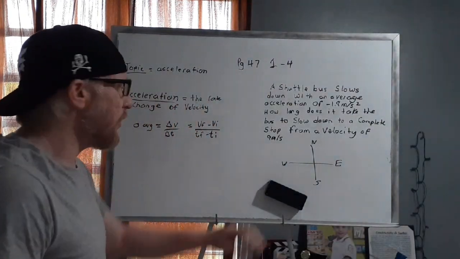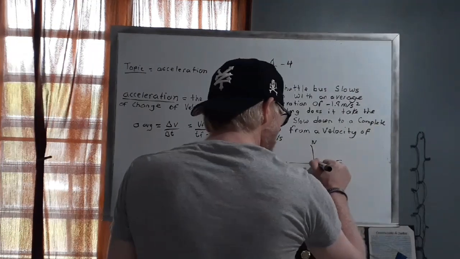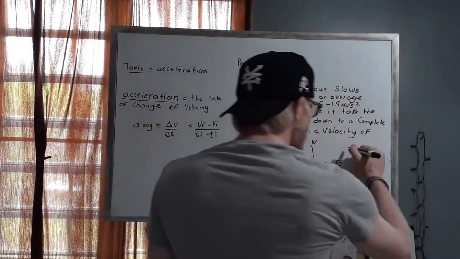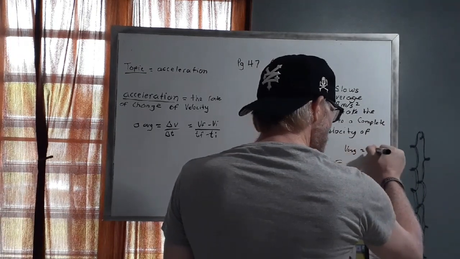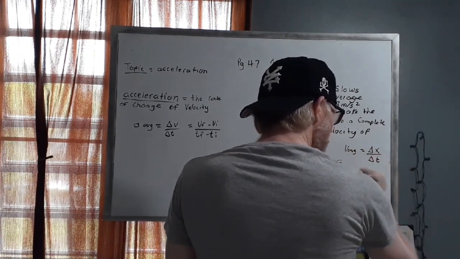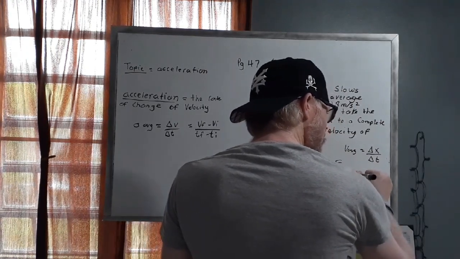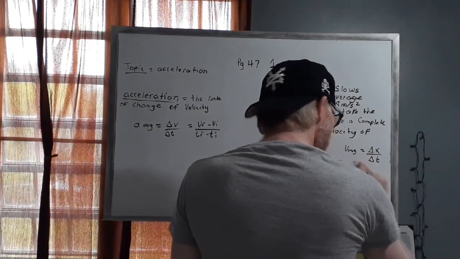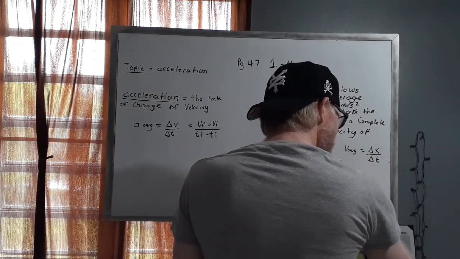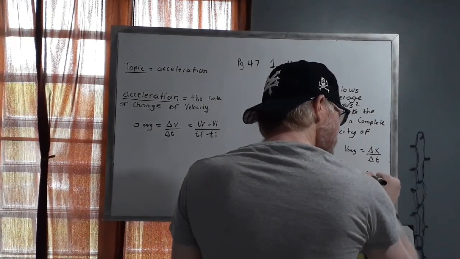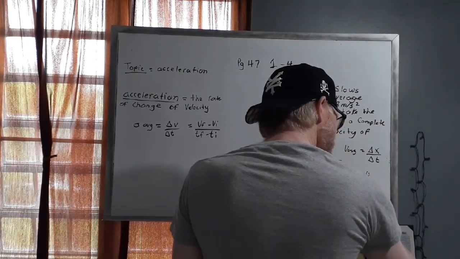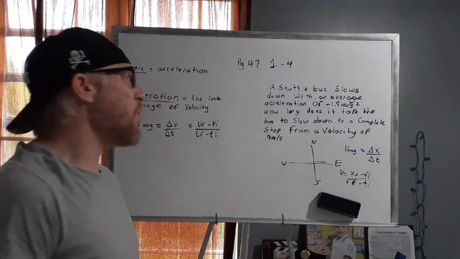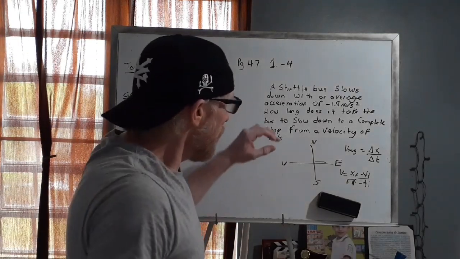We said that average velocity can be defined as change in x over change in time, which can be translated into final position minus initial position over final time minus initial time, right?